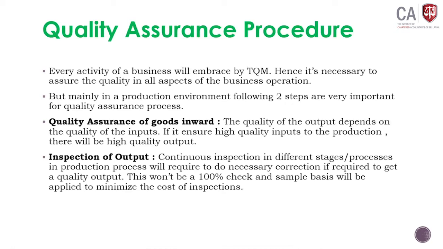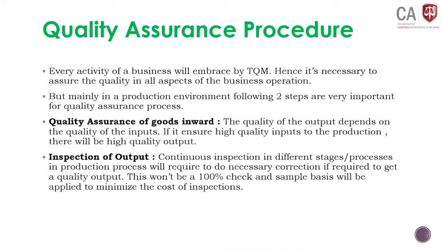Is it only relevant to manufacturing? No. TQM says quality assurance should be maintained in all activities of an organization. It is not just production. TQM will address quality management in all aspects of the organization.